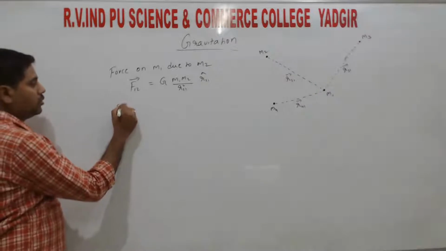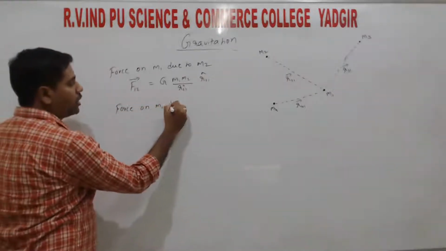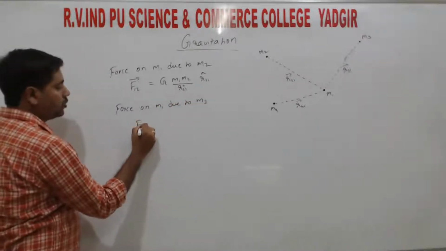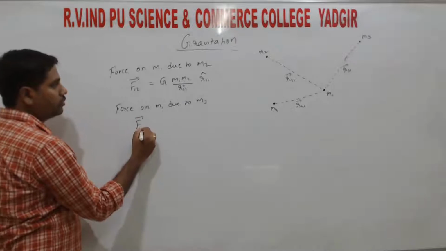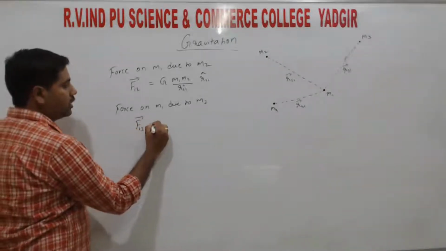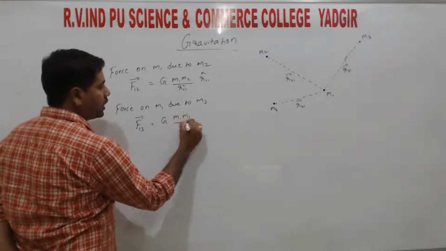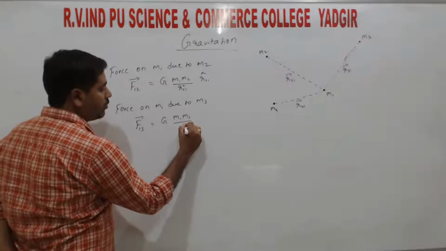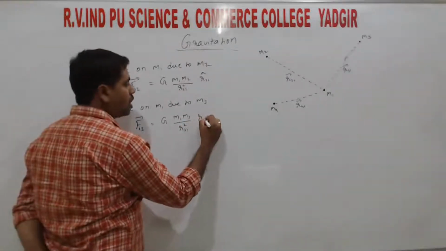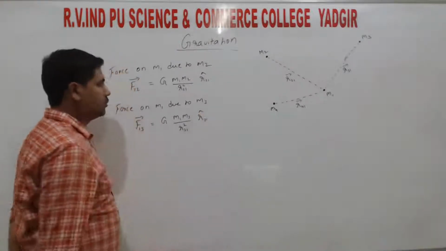So next, the force on m1 due to m3. That is F13, equal to G m1 m3 divided by r31 square, in the direction of r31, right?